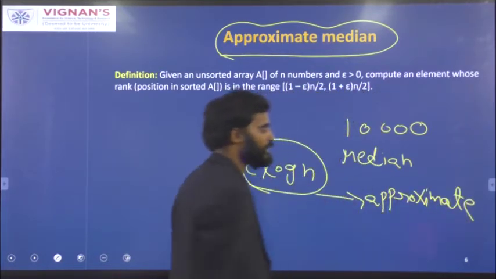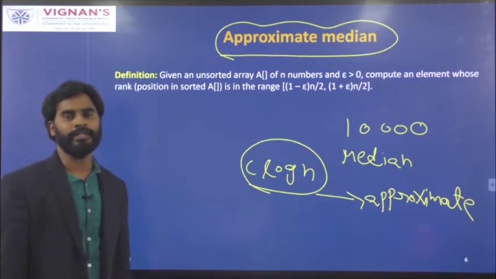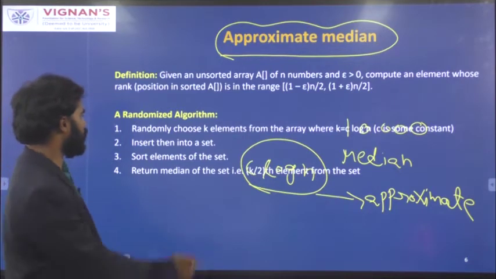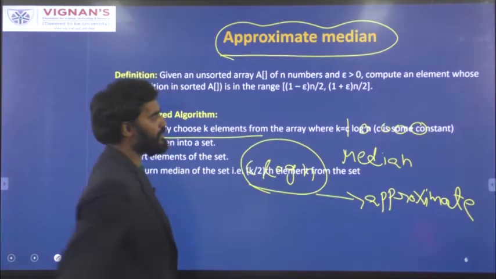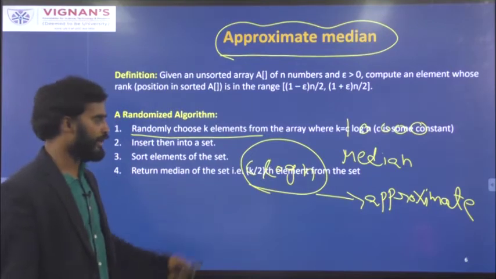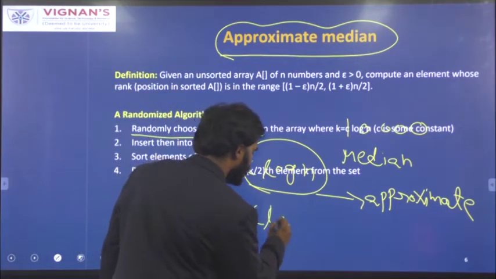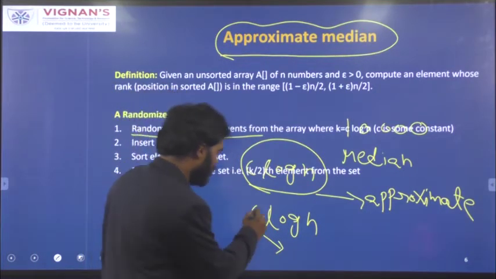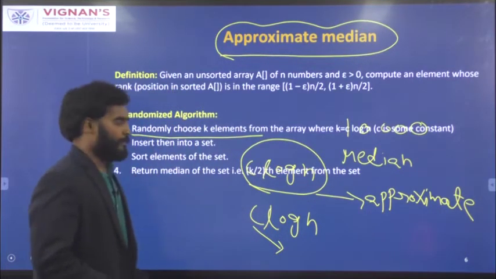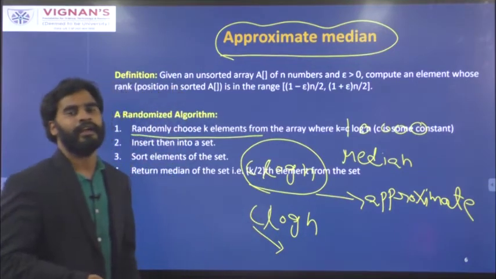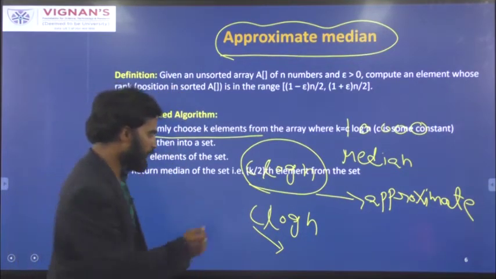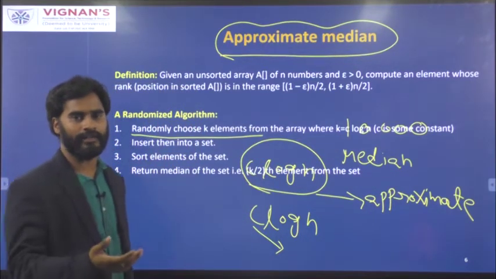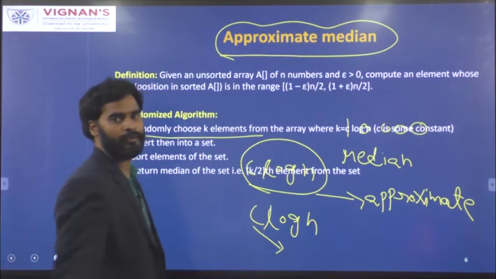The time taken by this is very little compared to the deterministic algorithm, where you need to sort all the 10,000 elements. So randomly we will choose some k elements, where k is equal to C log n, where C is any constant. Okay? The output will depend on this constant C. If C is smaller, the accuracy is lower; if you keep increasing C, then the accuracy will be higher. So the accuracy of your algorithm depends on what constant you choose in place of C.